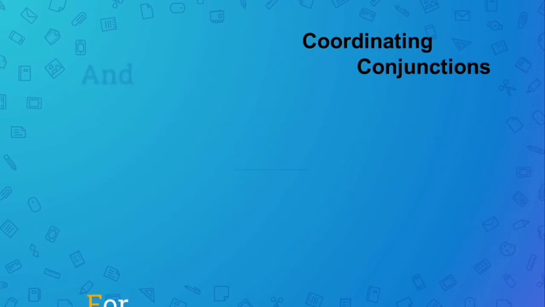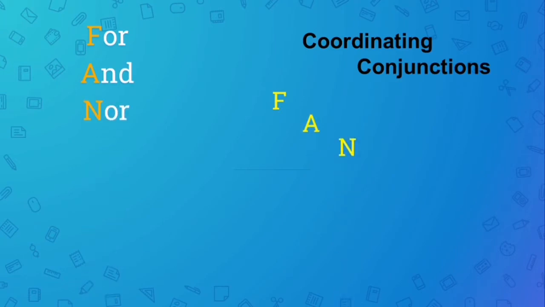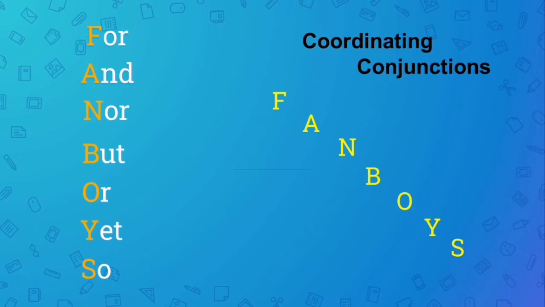Coordinating conjunctions. For, we have taken the letter F from this, and we have taken A, nor we've taken N, but we've taken B, or we've taken O, yet Y, so S. So this is a short form of coordinating conjunctions called FANBOYS. There are many other acronyms for this, but this is the most suitable one and can be easily remembered. So FANBOYS is one way to remember coordinating conjunctions.